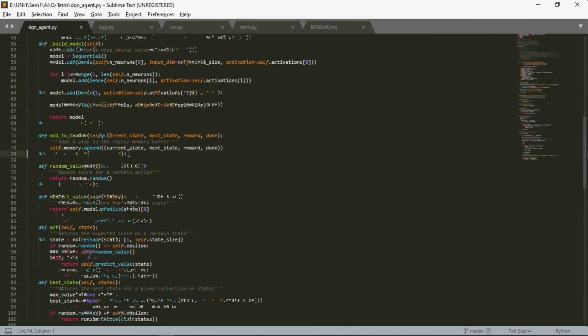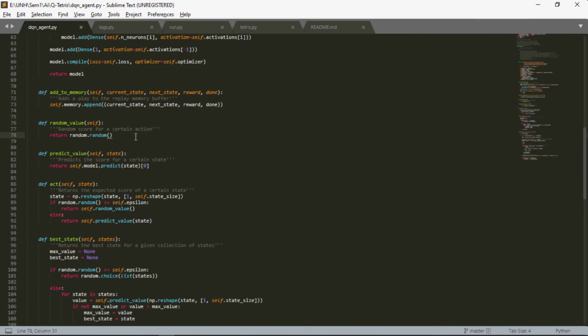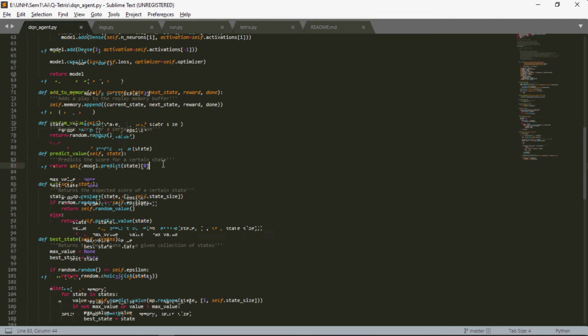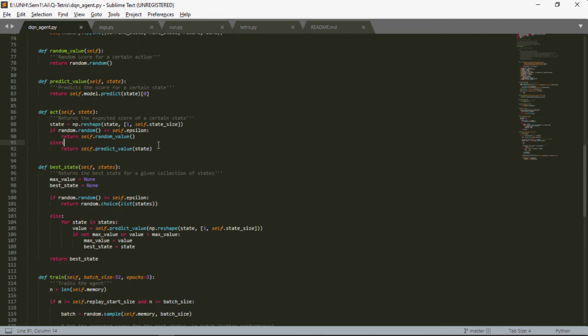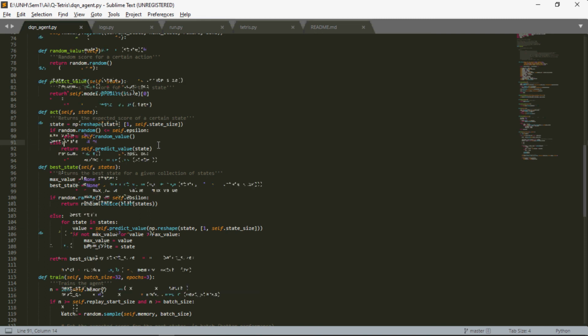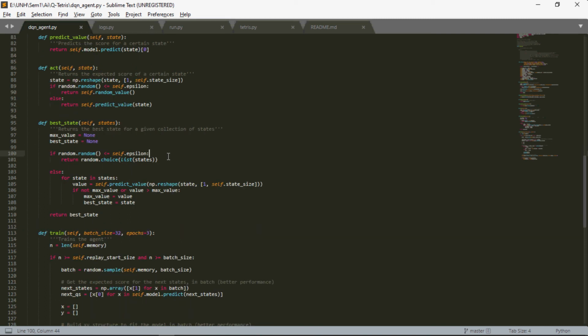Then the random function: for the state, we don't have any single values, so in order to generate those values we'll use random values. Then predict_value will predict the values from our trained model. Then the act function returns the expected score of a certain state. The best_state function returns the best state from the given collection of states.